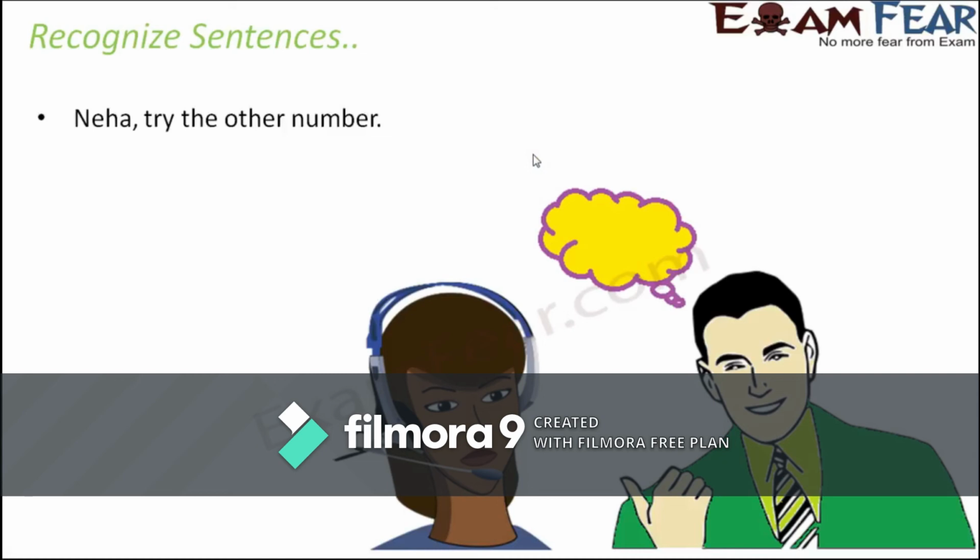Neha, try the other number. So here what's happening? Here also, this person is saying to this girl that Neha, try the other number. So basically, he is asking Neha to do something. So he is asking Neha to do the action. So this is also a command, or this is also an order. So therefore, this is also an example of imperative sentence.